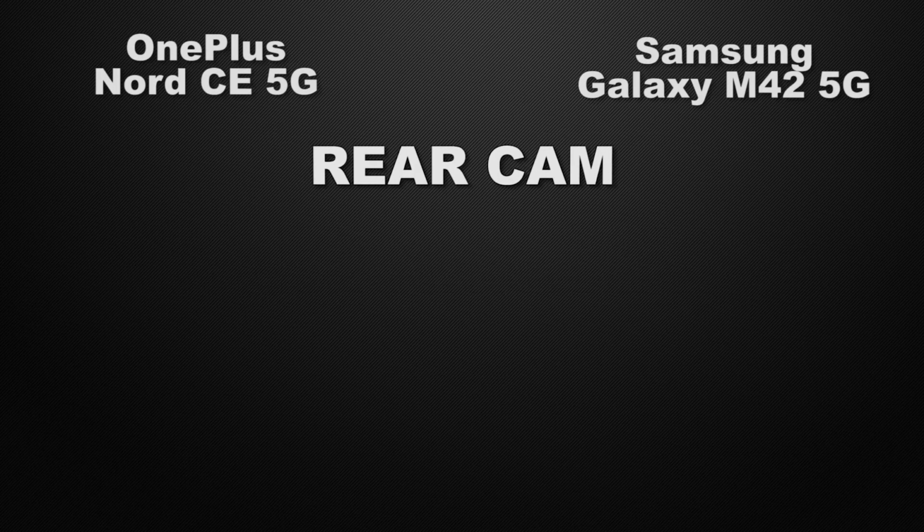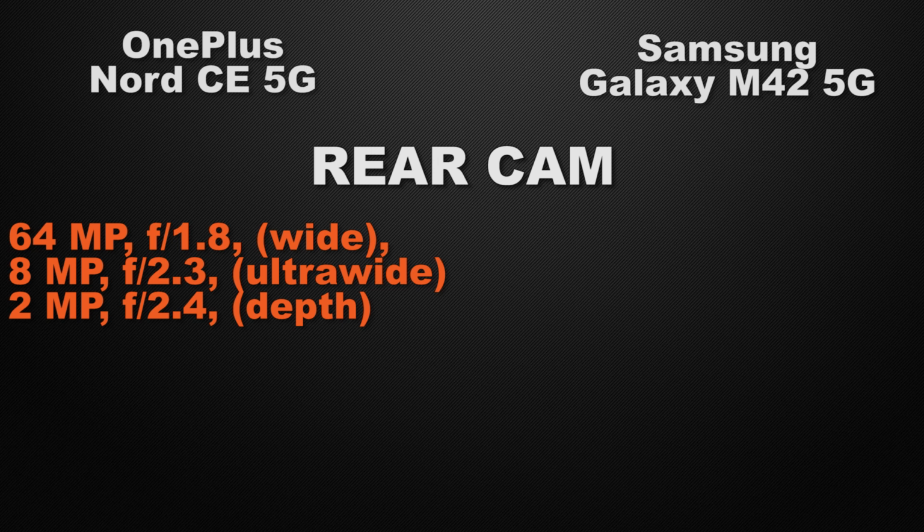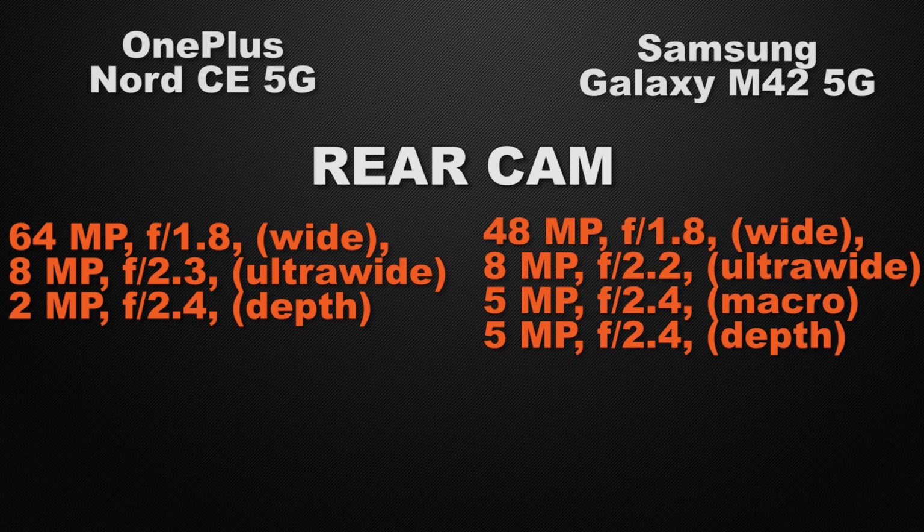Let the comparison start with the camera of the devices. Talking about the rear camera of the devices, Nord have triple camera setup, 64 megapixel of wide camera, 8 megapixel of ultra wide camera and 2 megapixel of depth sensor. Whereas M42 comes with quad camera setup, 48 megapixel of wide camera, 8 megapixel of ultra wide camera, 5 megapixel of macro camera and 5 megapixel of depth sensor. So the winner here is M42 because it have quad camera setup.